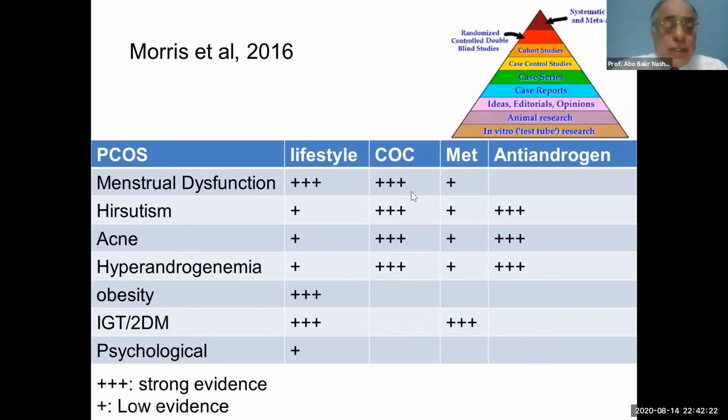And there is good or strong evidence for combined oral contraceptive pills for menstrual dysfunction, hirsutism, acne, and hyperandrogenemia, and there is strong evidence for metformin in insulin and glucose intolerance and diabetes mellitus, and there is good or strong evidence for the anti-androgen in hirsutism, acne, and hyperandrogenemia.